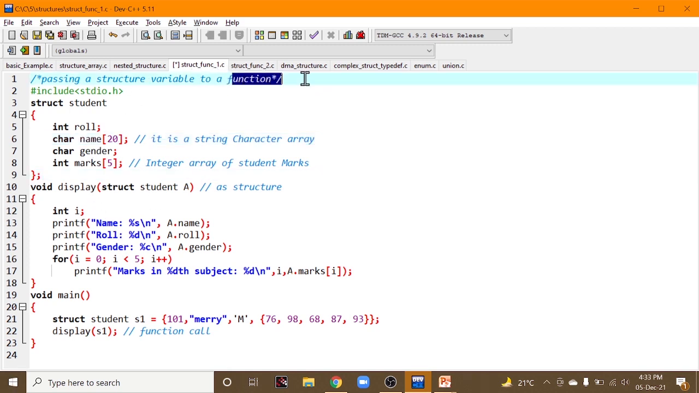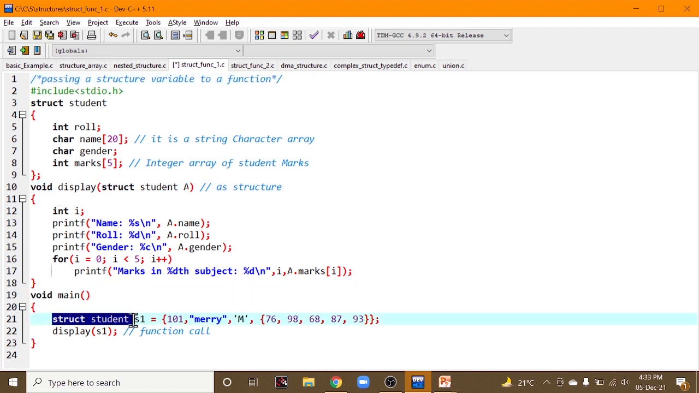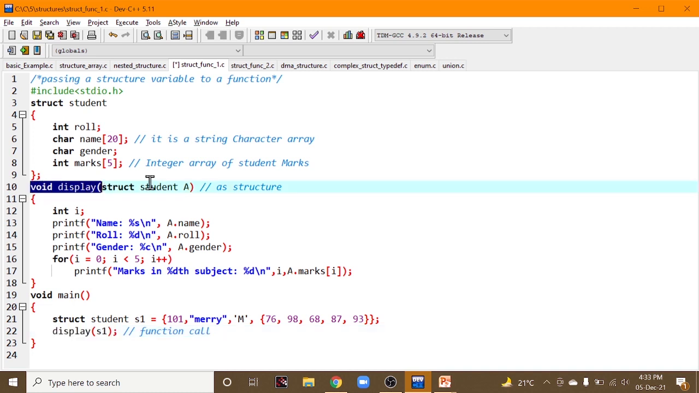So using functions, we are doing this program inside the main method. We have created a variable which can access the structure. So directly we have given the values as well. Role is 101, name is Mary, gender is male. Marks is an array of size 5, so we have given 5 elements to it, inside curly braces. Ending this curly braces, we are calling a function. Somewhere you must define this function definition. You can check here we have defined the function definition.